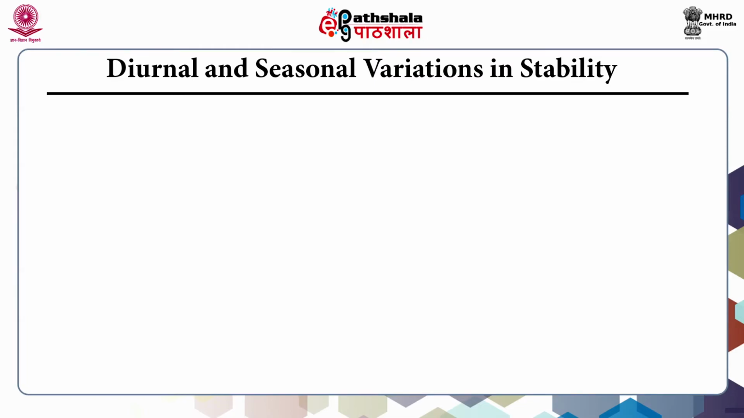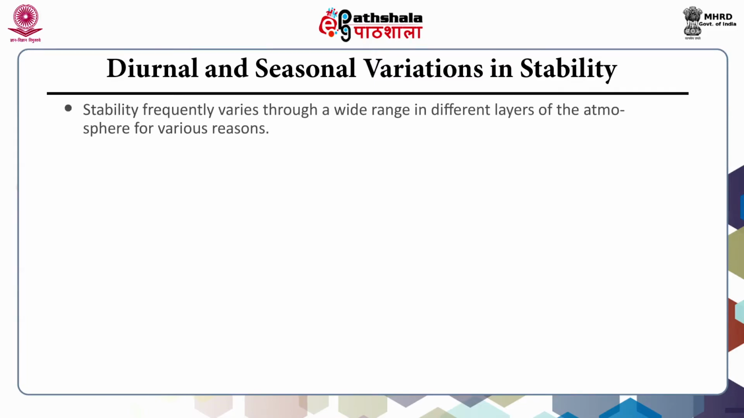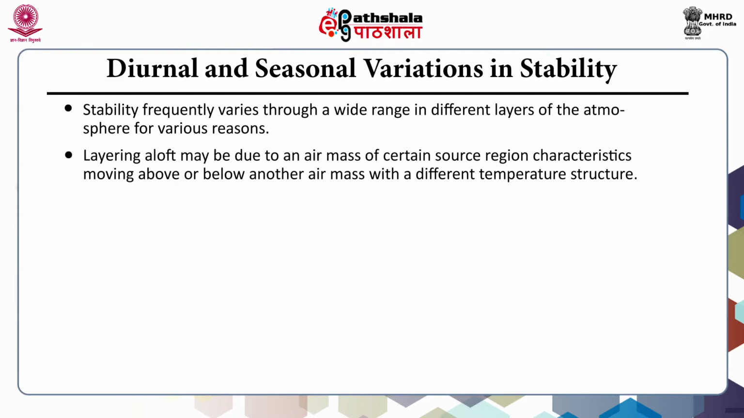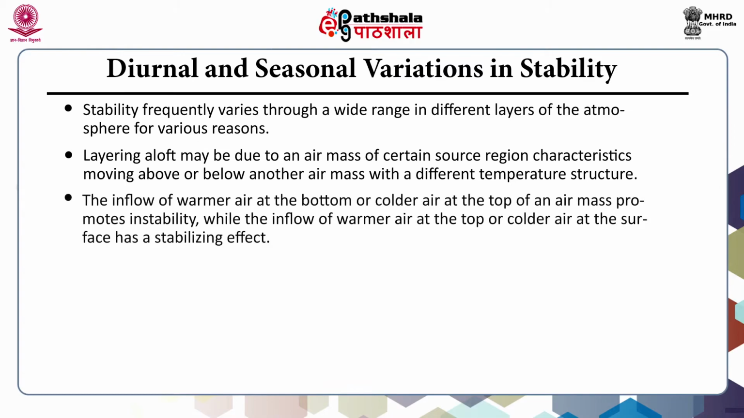Diurnal and seasonal variations in stability. The stability frequently varies through a wide range in different layers of the atmosphere for various reasons. The layering aloft may be due to an air mass of certain source region characteristics moving above or below another air mass with a different temperature structure. The inflow of warmer air at the bottom or colder air at the top of an air mass promotes instability, while the inflow of warmer air at the top or colder air at the surface has a stabilizing effect.